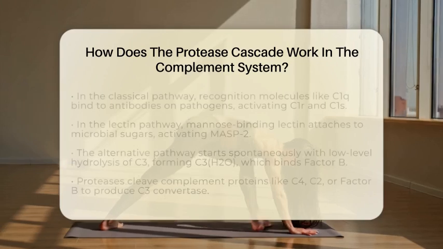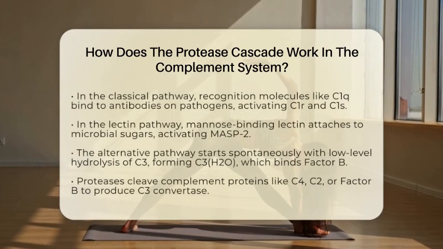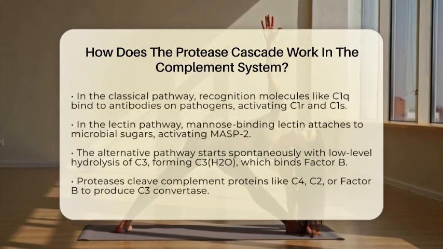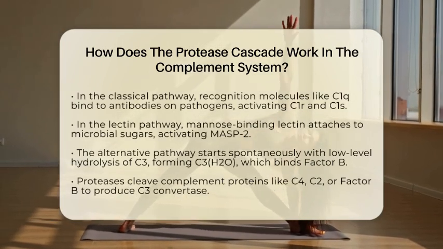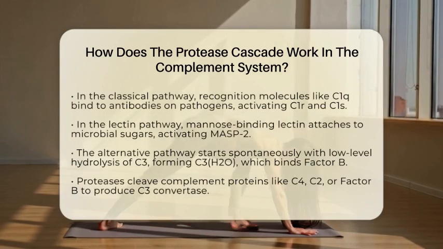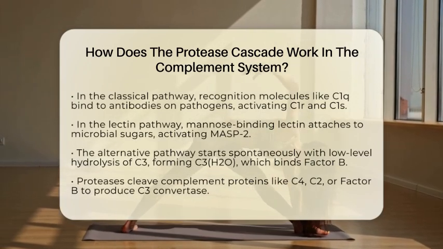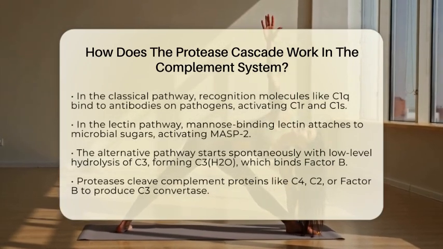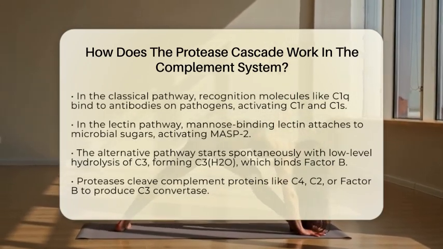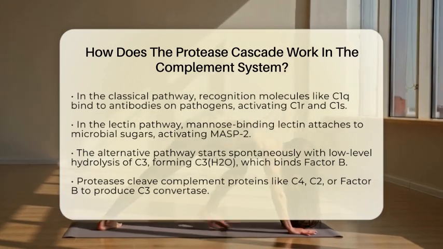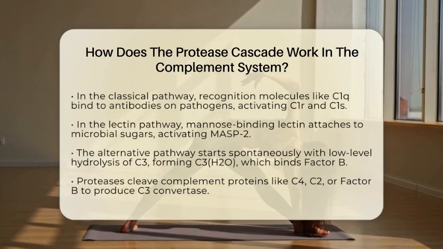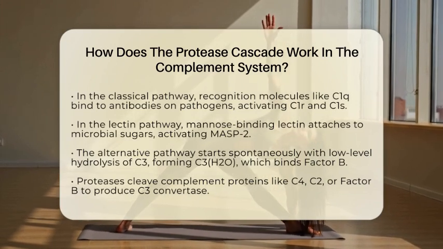In the classical pathway, recognition molecules like C1q latch onto antibodies attached to pathogens, which then activate enzymes called C1r and C1s. In the lectin pathway, pattern recognition molecules such as mannose-binding lectin bind to sugar structures on microbes, activating enzymes called mannose-binding lectin-associated serine proteases, mainly MASP2.